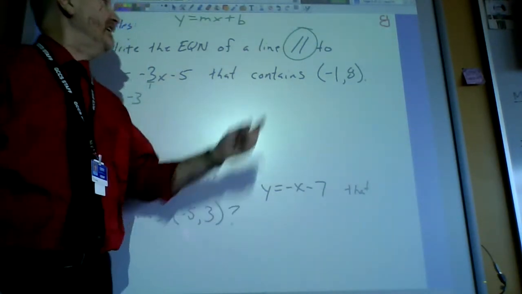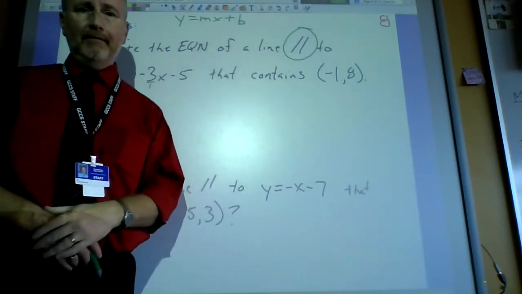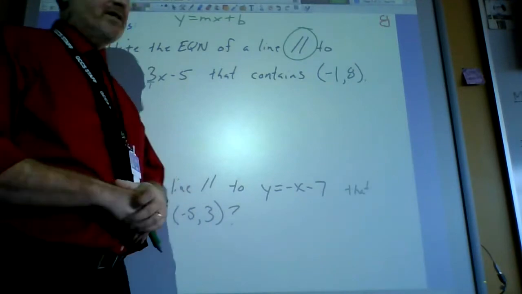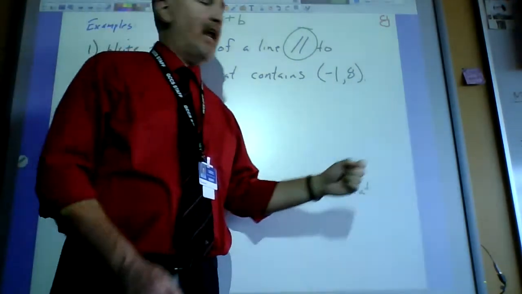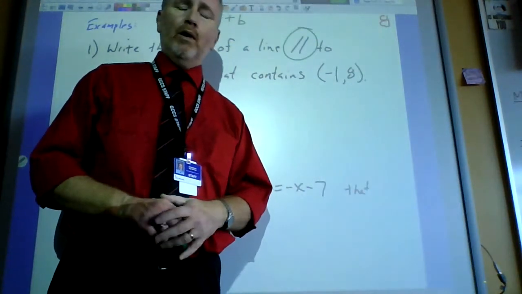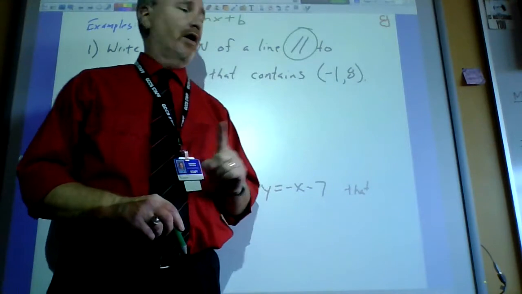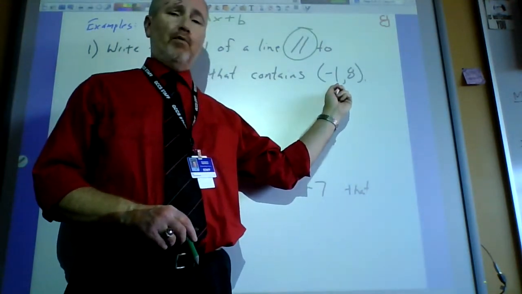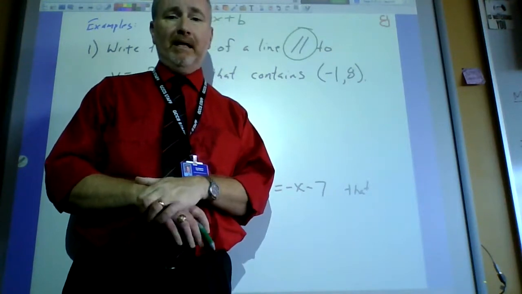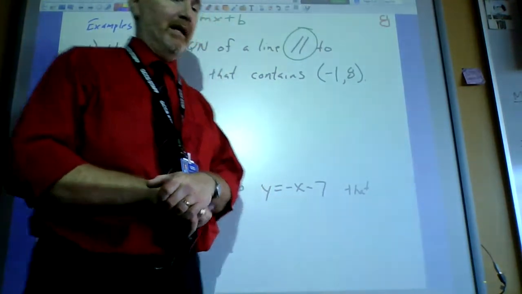So now all we need is a y-intercept or a b, all right? So how do you find that, Mr. Metcalf? Do you just randomly guess? Some students said, hey, do we just grab that 8 and say that's the y-intercept? No, there is one instance where that would work, and that is if the first number was a 0, then the second number would be the b, but it might happen once on your homework, but it's not normally going to happen.